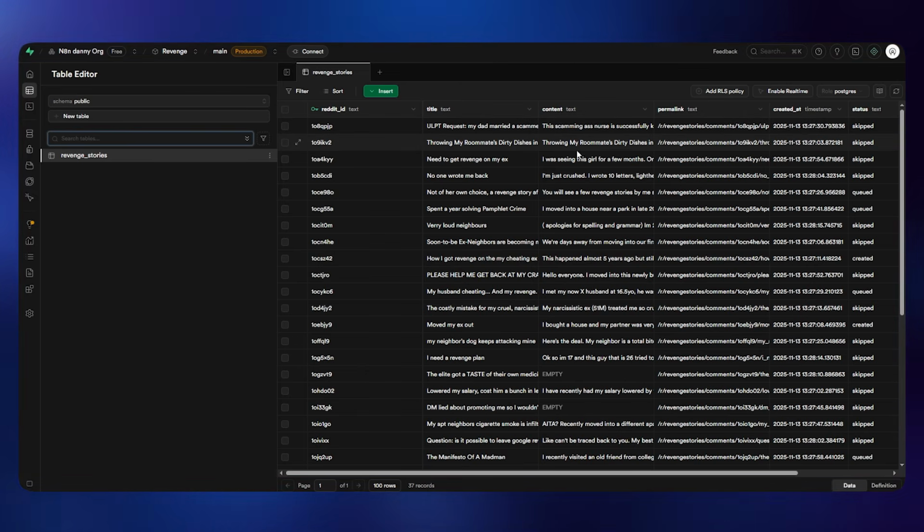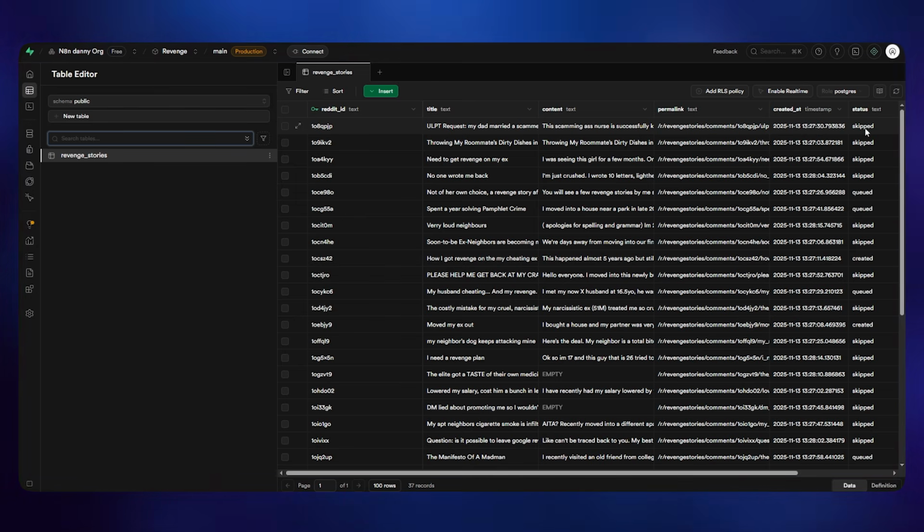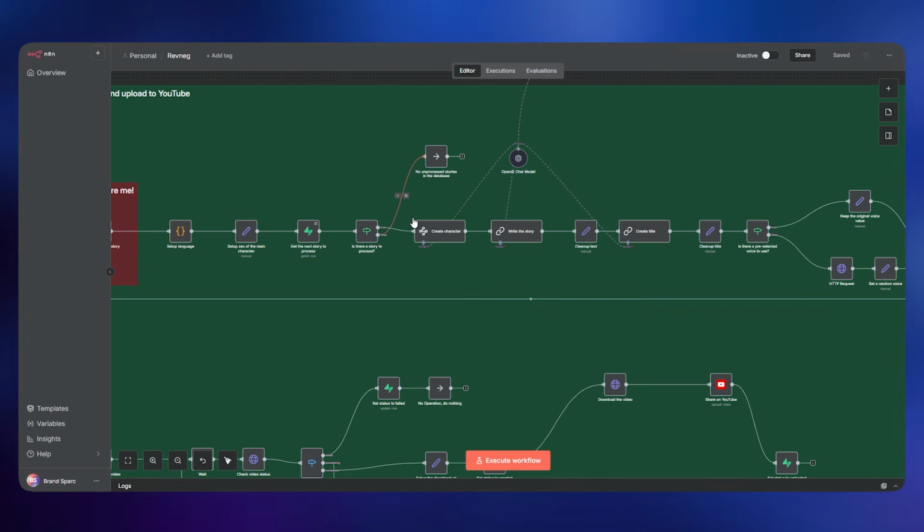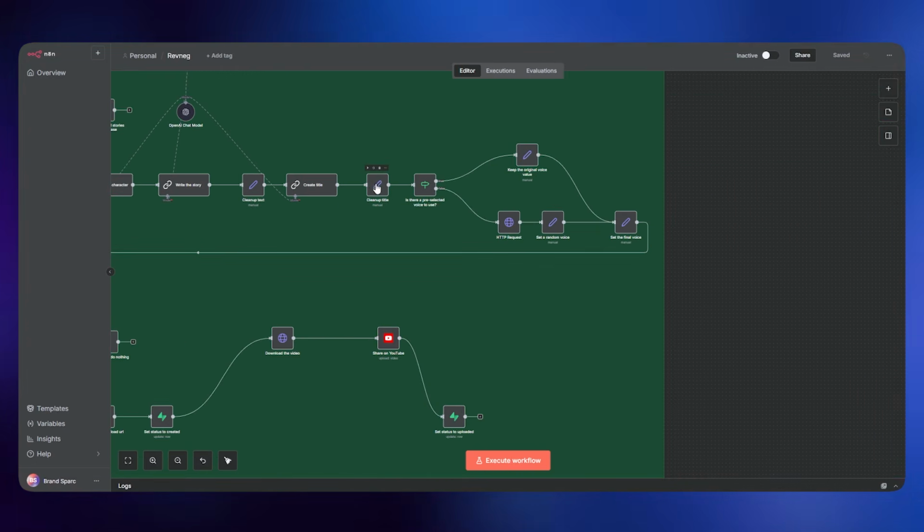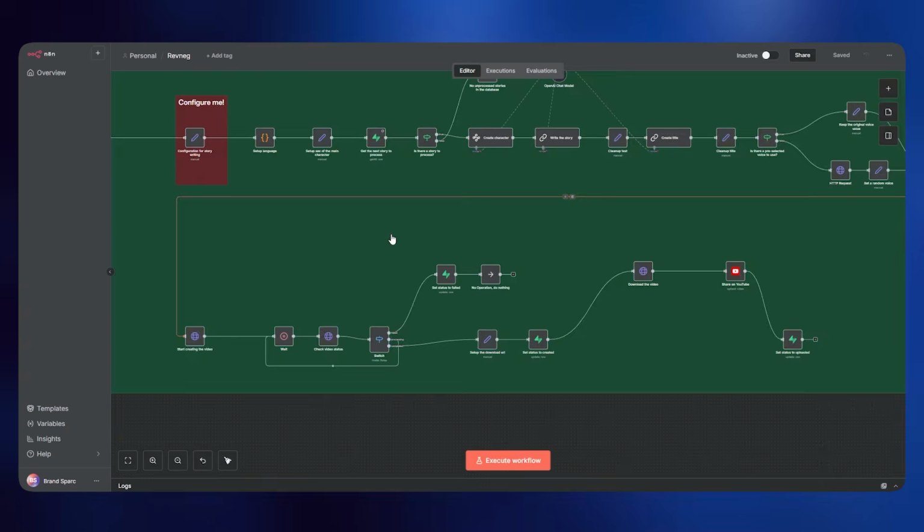It sees which story it's going to create. If the status says skipped, it will skip that. If the status says queue, then it will just start the story with this. And after that, it creates the character, and it writes the story, then it creates the title, and then it just checks out the voices that we are going to be using, and then it's the same thing.